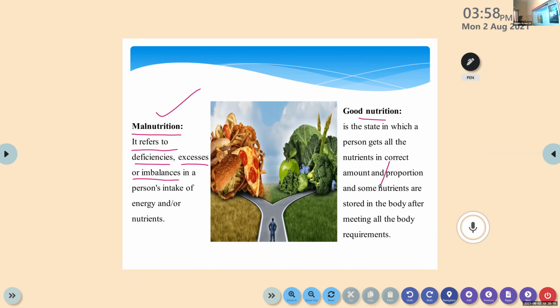Another one, malnutrition. There are two classifications, one is over and under. It refers to the deficiency, which means insufficient amount of energy that leads to malnutrition, or excess, more amount of energy or more amount of fat. Just imagine a large amount of fat in the diet leads to cholesterol and other kinds of diseases, right? So deficiency as well as excess or imbalance, any imbalance leads to the condition called malnutrition. Okay, please write.